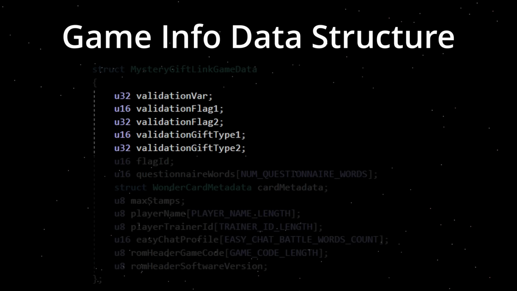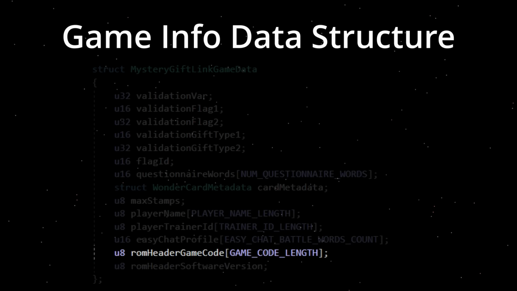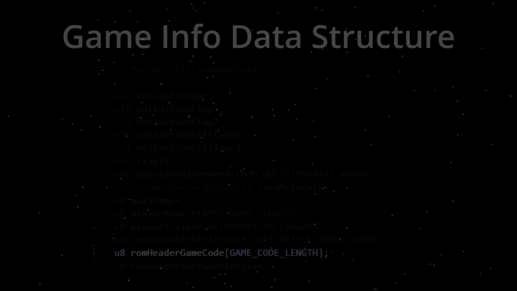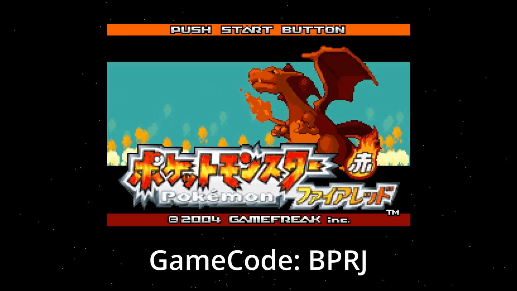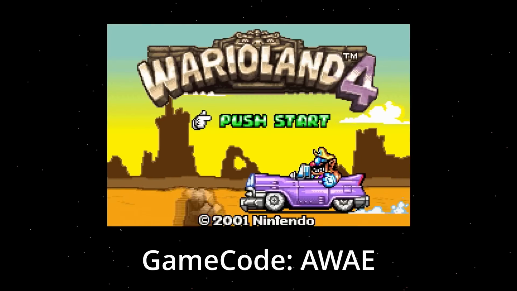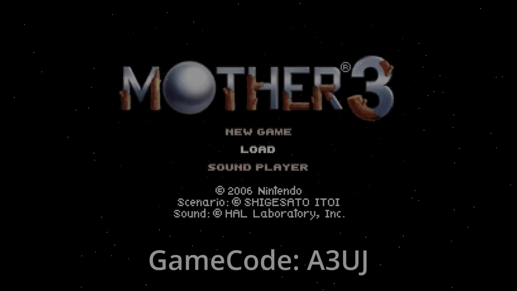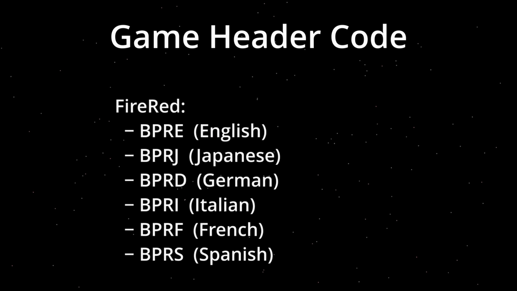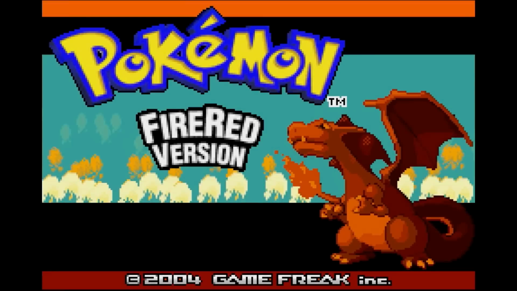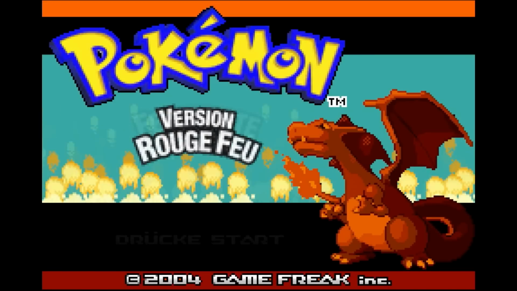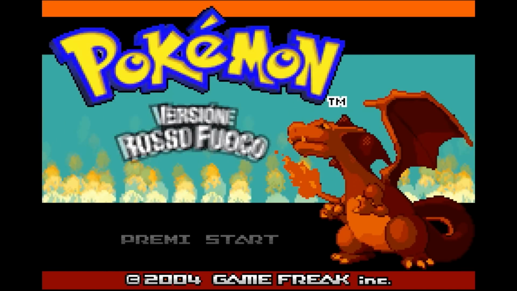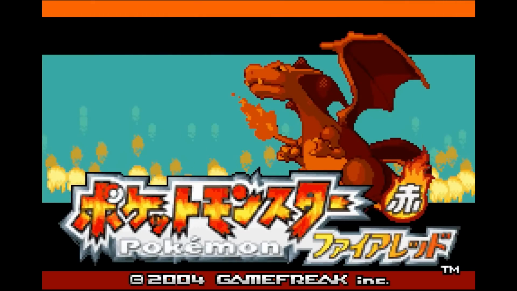But we also have at the bottom here a ROM header game code. This is what we are looking for. You see, each game has a different header game code to differentiate between each other. Besides just telling us what game it is, it will also tell us the language of the game. So what we need to do is check this game header to determine which language and which game we are communicating with. Let's take a look at how I coded this.